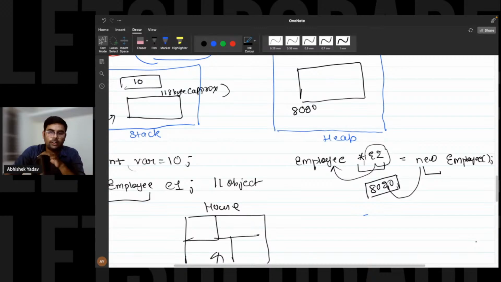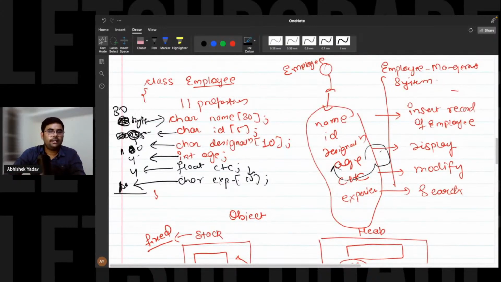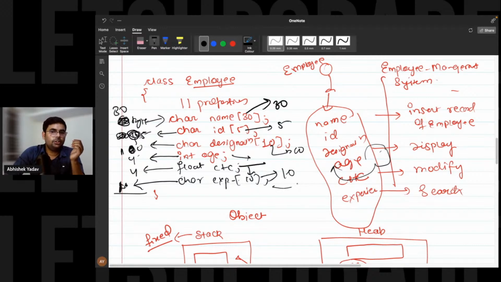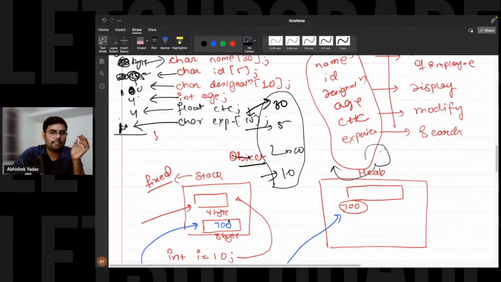Yes or no? Okay, Ankit is saying it takes 1 byte. Okay, I have made a small mistake, Ankit. It is taking 1 byte, right? Then 30 bytes is clear. One block is 1 byte, then 30 blocks is 30 bytes, right? Similarly, this is 5 blocks, 1 block of 1 byte, 5 bytes, 10 bytes, 4 bytes, 4 bytes, and 10 bytes. So you can calculate the size, and after that, you can define the size, right?